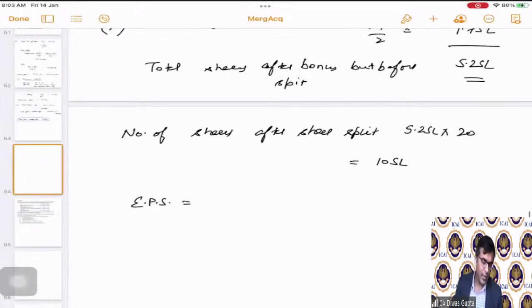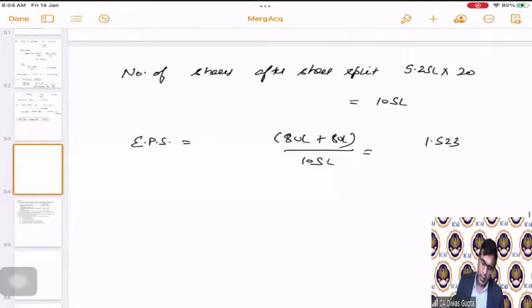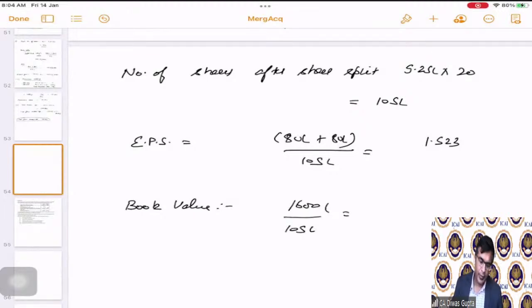Correct? So what is EPS now? Again, 80 lakhs plus 80 lakhs divided by 105 lakhs. So the EPS comes out to be 1.523. And the book value comes out to be 1600 divided by 105 lakhs, both in lakhs. It comes as 15.238 per share.